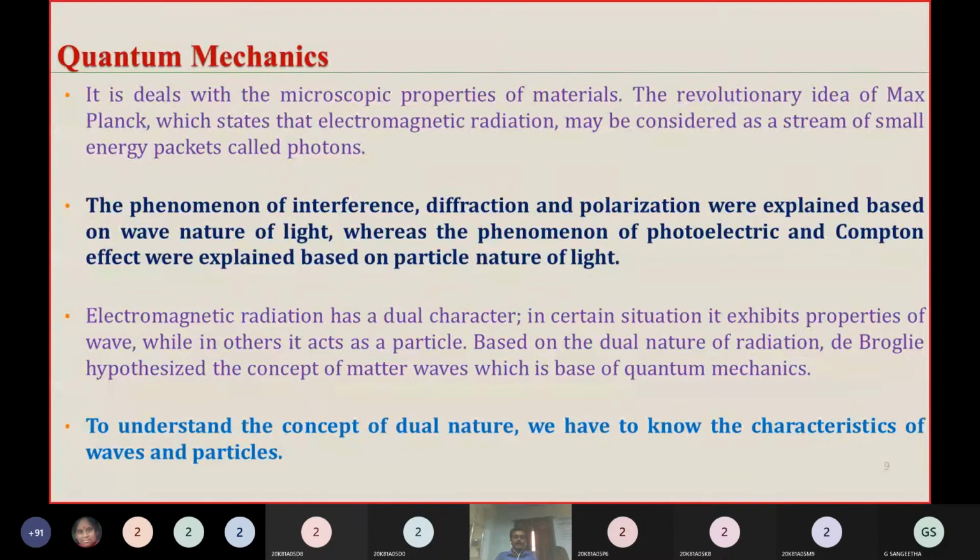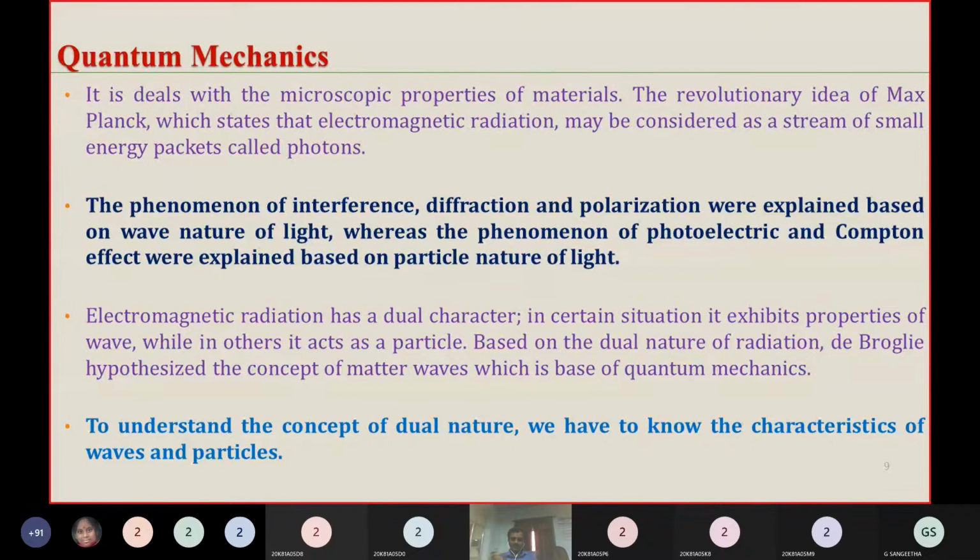In statistical mechanics, what is its use? Statistical mechanics is a bridge between classical mechanics and quantum mechanics. Classical mechanics deals with macro particles, and quantum mechanics deals with micro particles. Suppose you want the relation between the macro and micro properties.